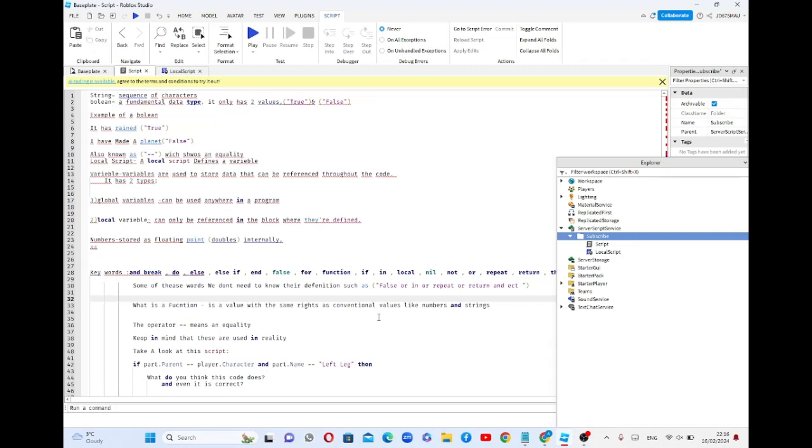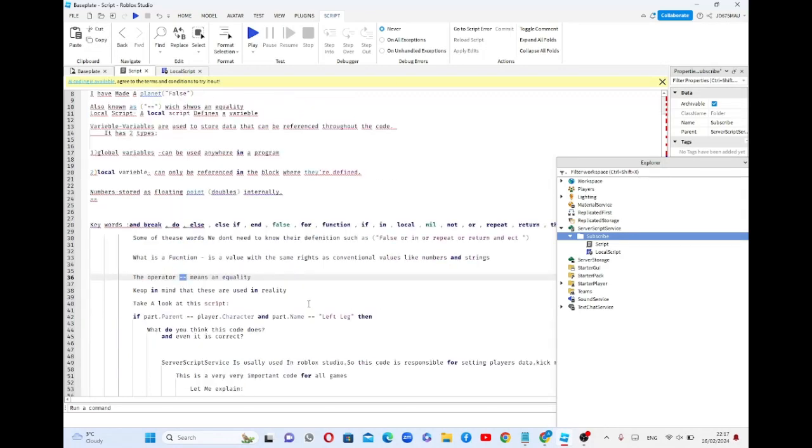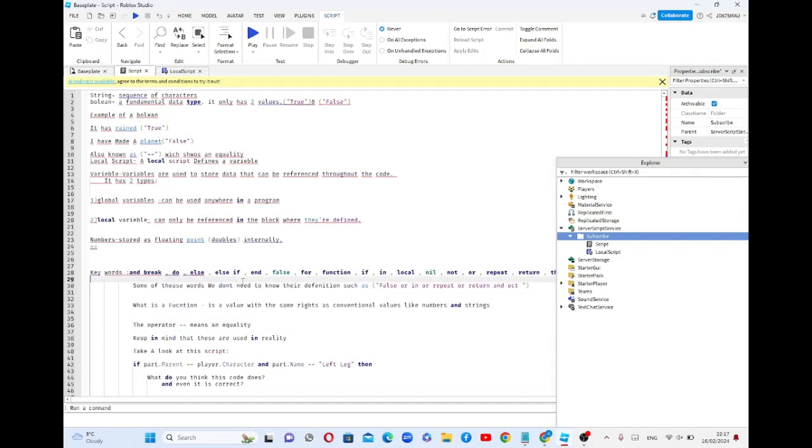You know everything. So let's just say, what is a function? A function is a variable. No, a function is a value with the same rights as conventional values like numbers and strings. And this is an operator. You have to write an operator. So when you write this equality, it shows that you're operating the system. Okay, let's just see. And also, you've got the function. A function is a value with the same rights.